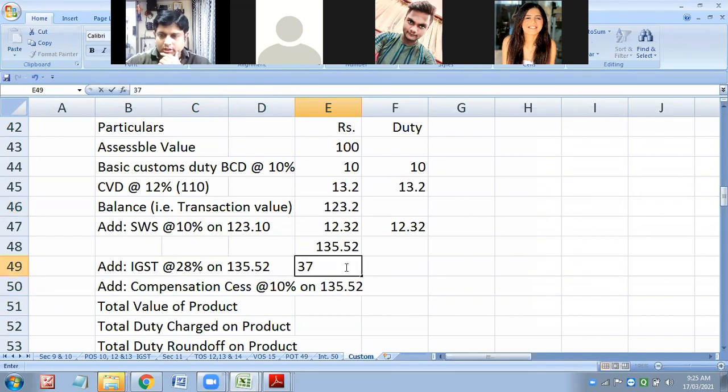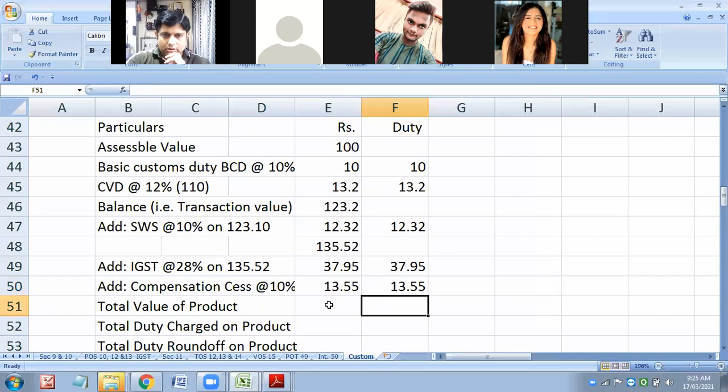Thirty 7.95 and 10, 13.55. Add, all these will come in charges. Get me the total value of product. 187 rupees 2 paise. Am I right?